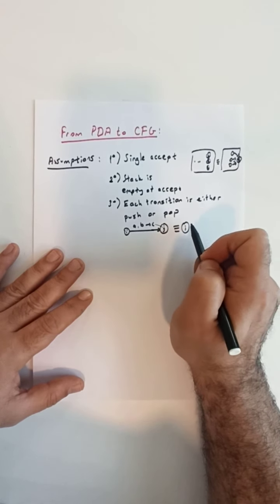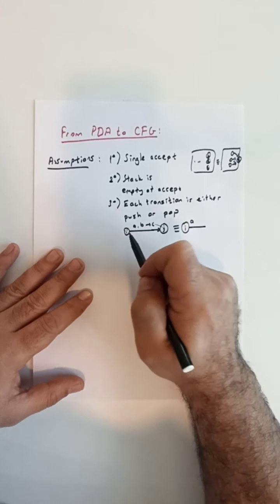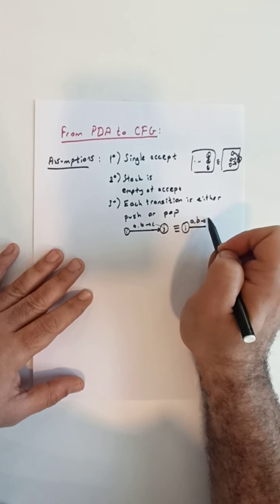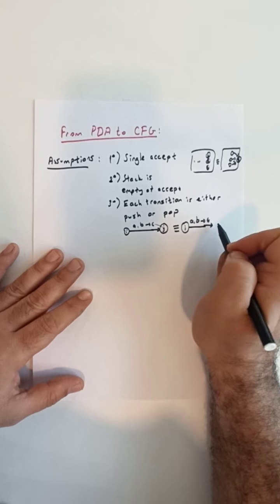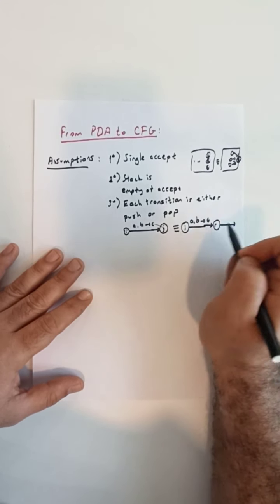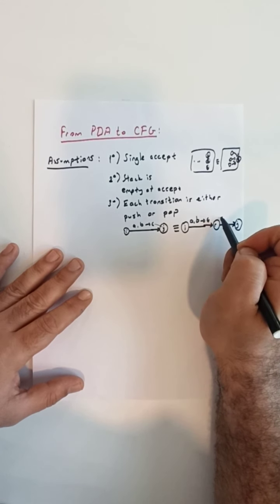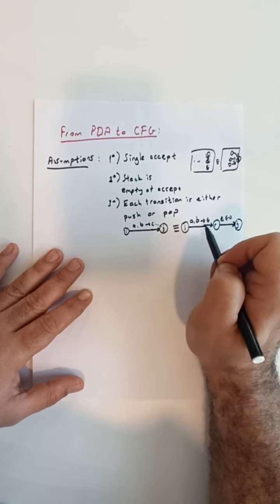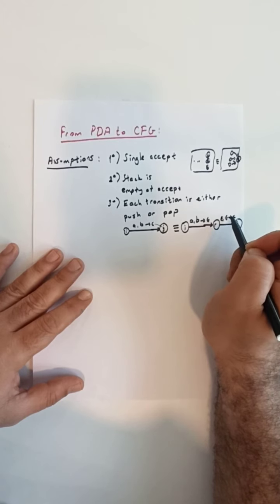From the state I, keep a transition that reads the input symbol A and pops B but does not push anything, and goes to an intermediate artificial state, let's call it R. Then from R to our original state J, we go through a transition where we don't read anything from the input, we don't pop anything from the stack, but we simply push the symbol that we originally wanted to push.